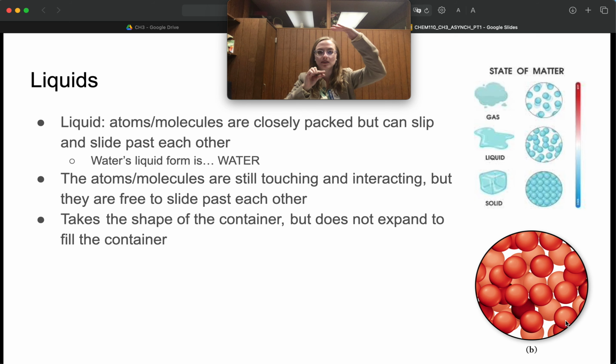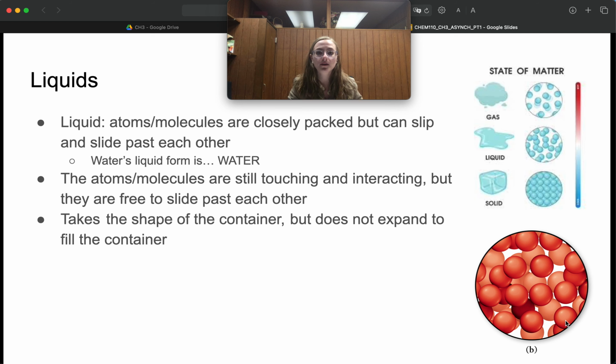It doesn't expand its way up. It still sits in the bottom of the bowl. So it takes the shape of the container, but it doesn't expand to fill. So solids, you've got the rigid structure. You can only wiggle in your little space. Liquids, you're loosey-goosey. You can move out and around. You're still interacting, still touching, but we can move around. We can go different places.